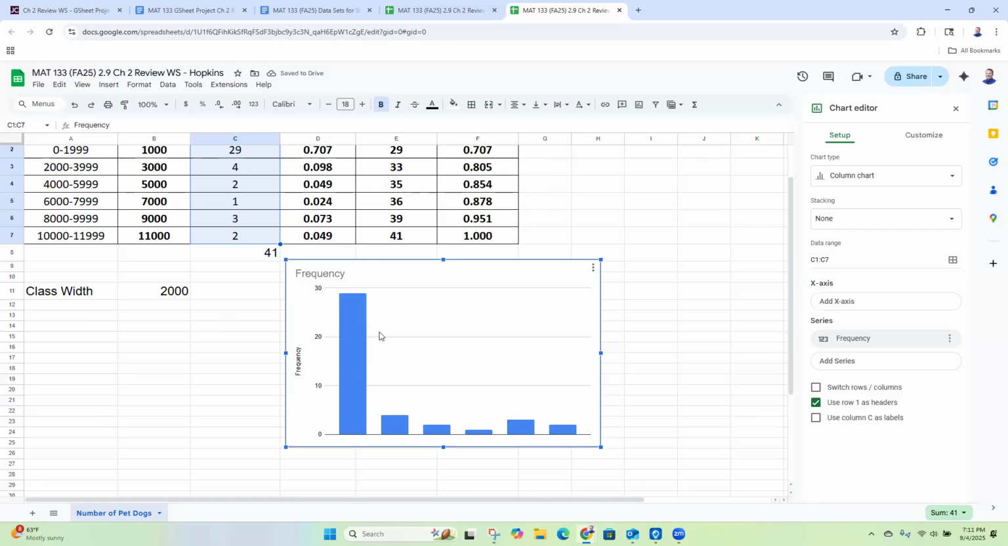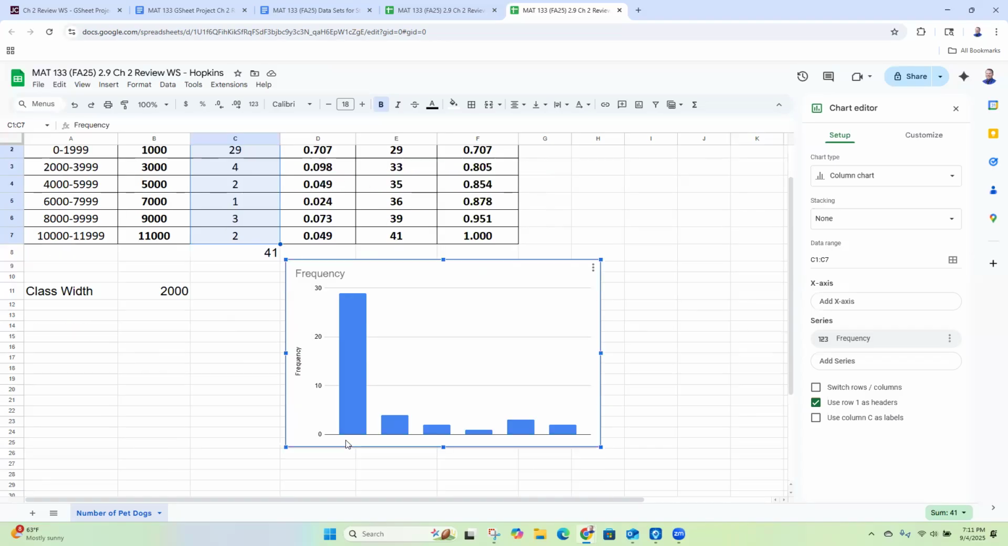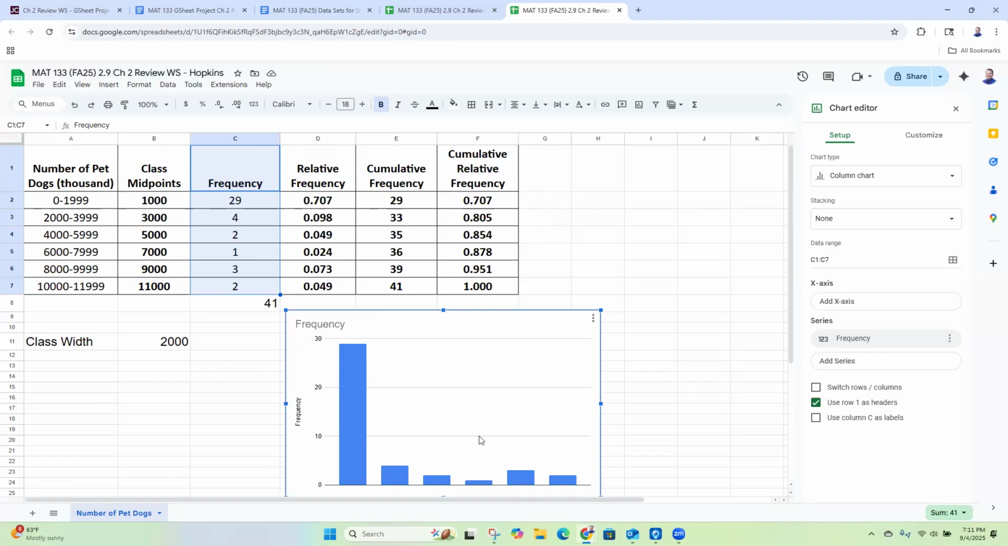Now, if I was going to present this chart to someone, I would definitely want to do a little more work and make sure that I have my x-axis labeled. I want my title labeled, but for now, this is perfectly fine. Okay, so we're done. So that is the last step for the project. So now we need to submit the project.